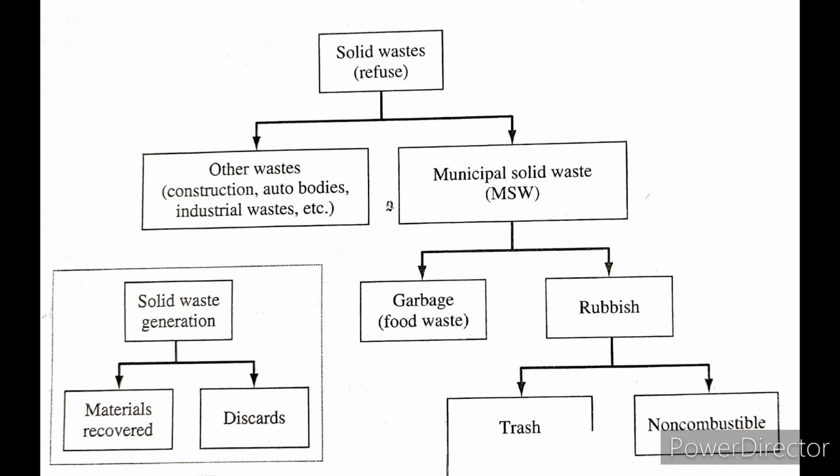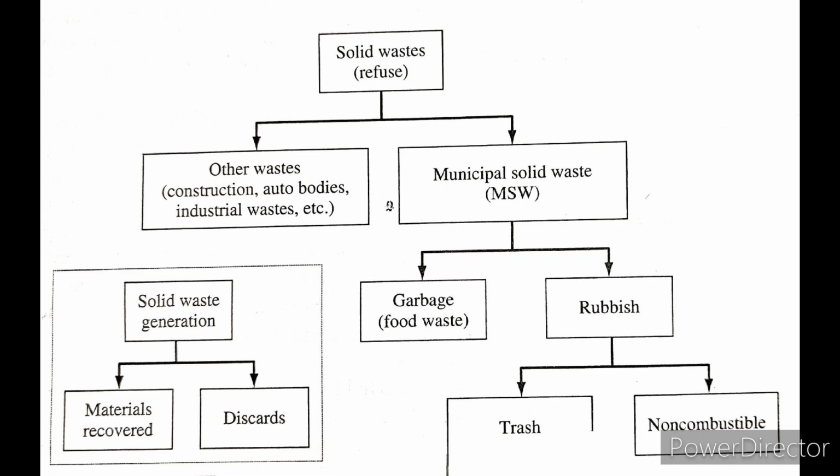So what is rubbish? Rubbish means like tin cans, newspaper, tires, all kind of packaging materials, bottles, yard trimmings, plastic, and all types of these waste which fall in these categories is rubbish. So what is rubbish? All kind of combustible and non-combustible waste is rubbish. Then rubbish with garbage makes up the municipal solid waste. Now what is garbage? All kind of food waste. Food waste plus rubbish is municipal solid waste.